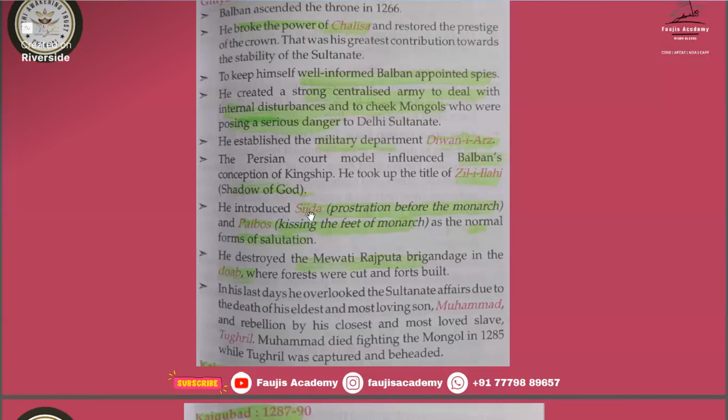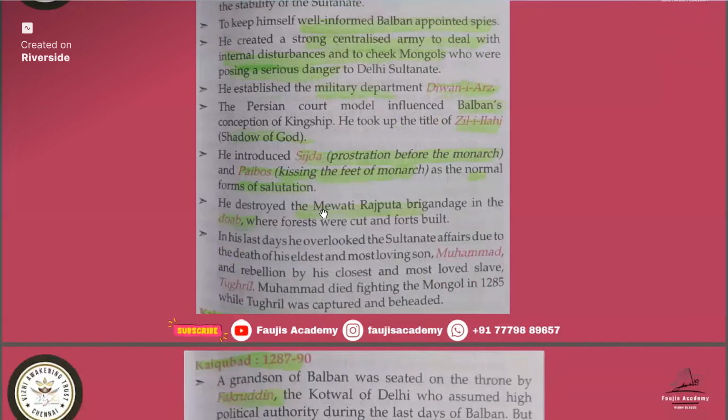And Sizda is, if a ruler wants to go horse riding, then the other persons nearby have to bend down and help him climb up. They have to be like stairs so that the ruler can climb easily. That is known as Sizda, prostration before the monarch. He destroyed the Mewati Rajput brigandage in the Doab area. This is not important, but remember about Sizda and Pabos.